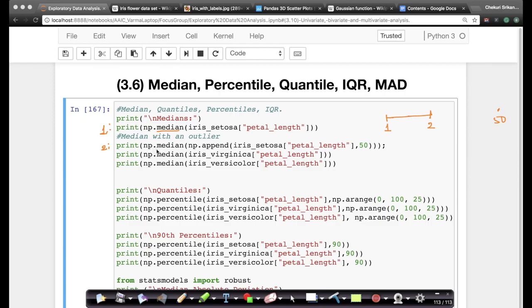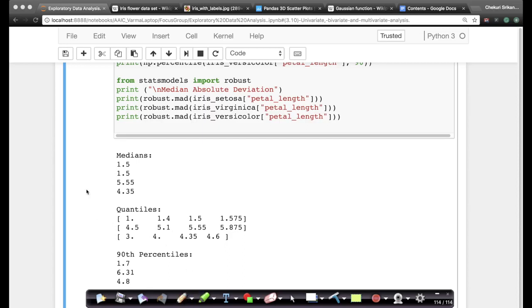We saw a while earlier that when we computed the mean, the value without the outlier and with an outlier were significantly different. The third thing that I'm printing here is the median of Virginica's petal lengths, and the fourth one is versicolor's petal length. Now let's look at these four values. The median petal length for setosa is 1.5. The median with the outlier is exactly the same as without the outlier. This is the type of behavior that we wanted. And Virginica and versicolor have 5.55 and 4.35.